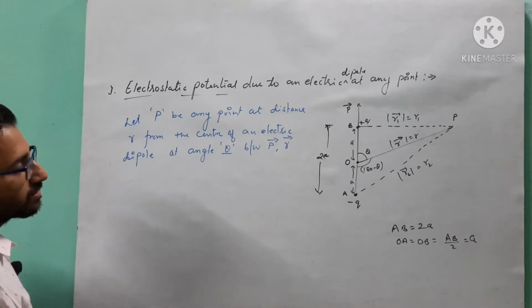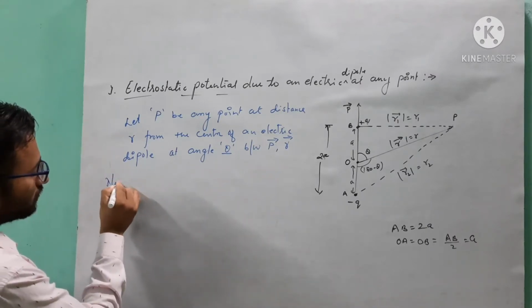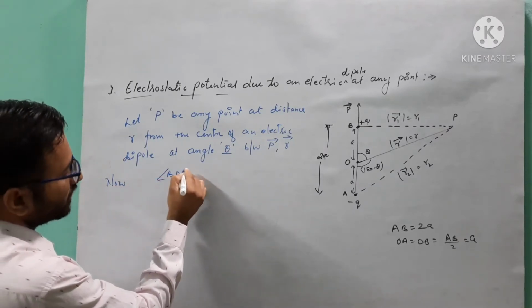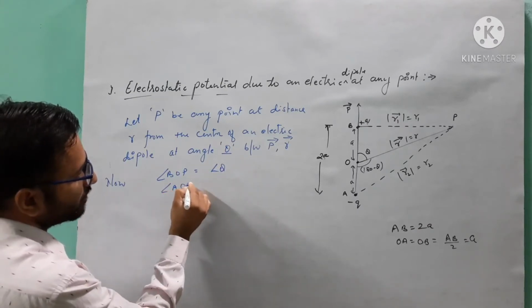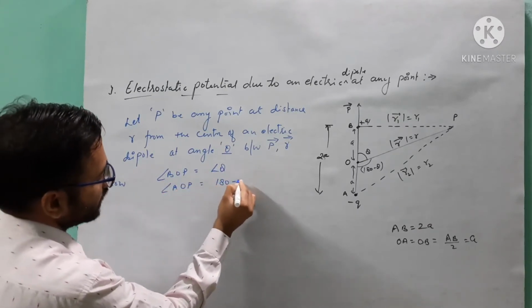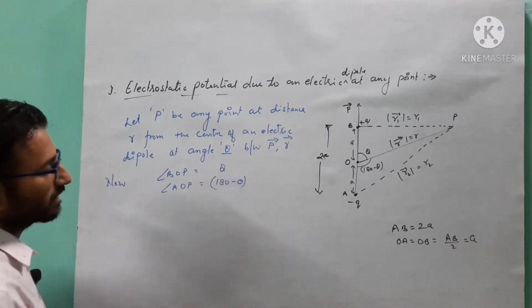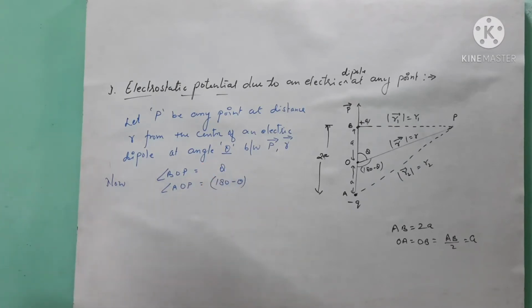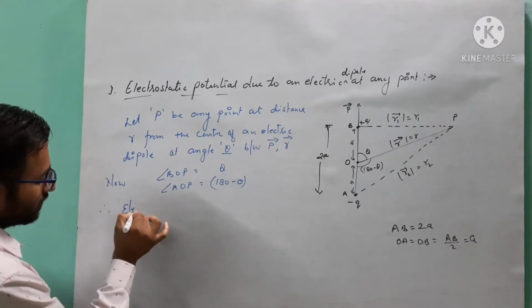Got it? So at an angle theta. Now from the diagram you can see here, angle BOP is equal to angle theta and angle AOP is equal to 180 minus theta. How is it? You know very well how we can write it by the supplementary angle format. Now therefore we can say electrostatic potential